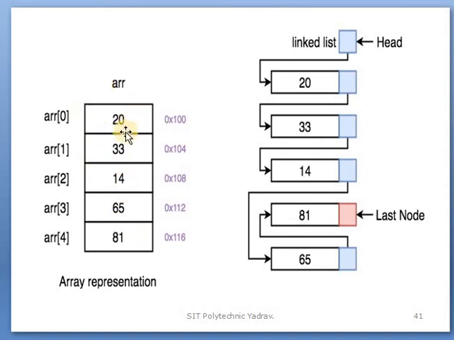Using an array, there is a fixed size and the memory location is also fixed, through which elements are inserted. But with a linked list, the memory location is allocated dynamically and your data is stored there. This is the difference between using an array and using a linked list.